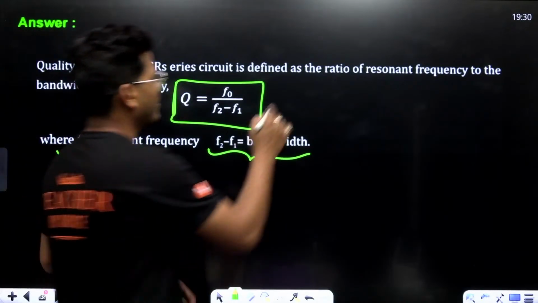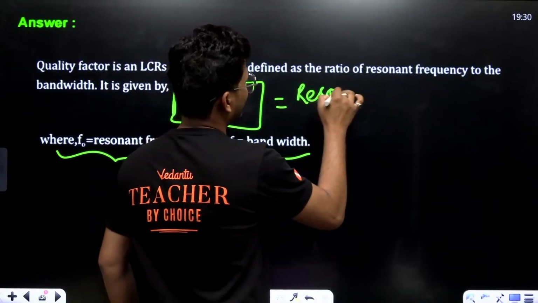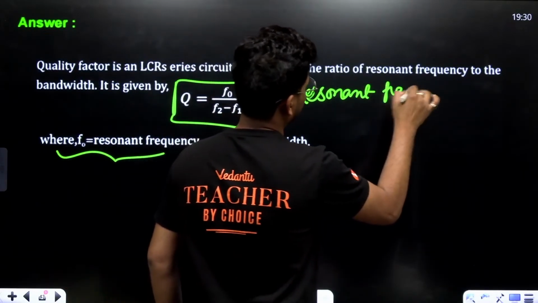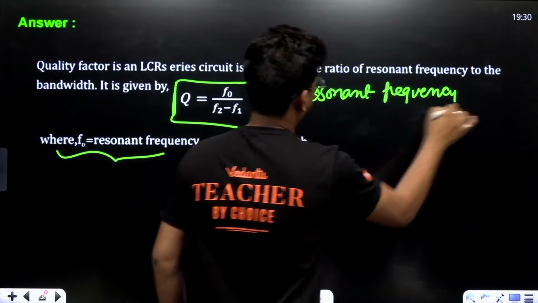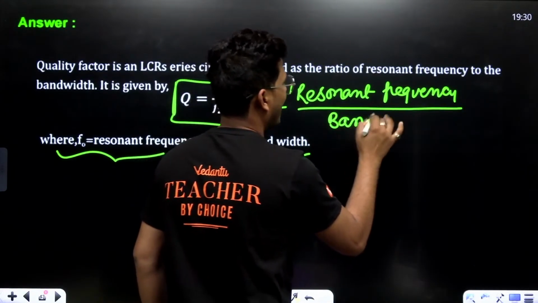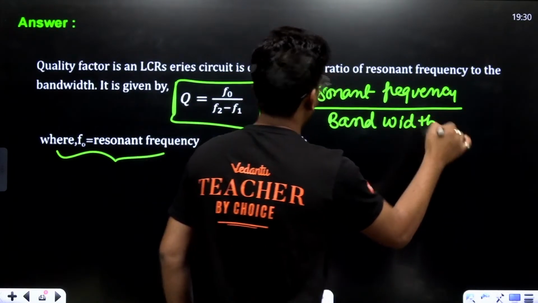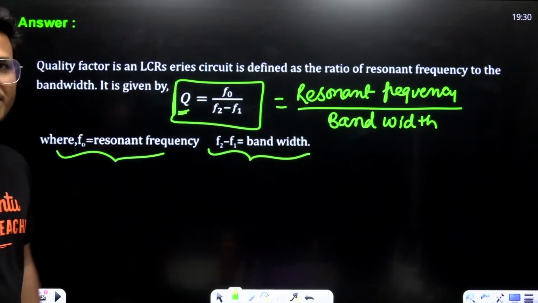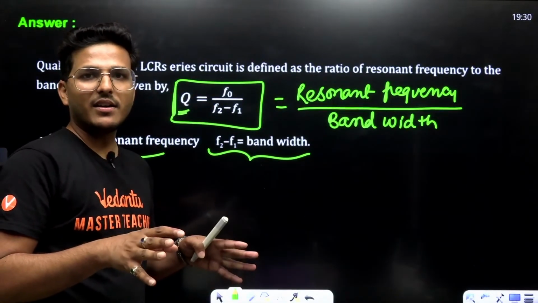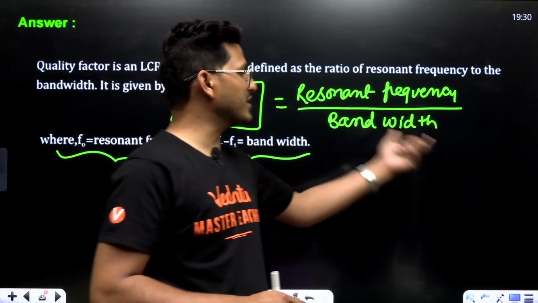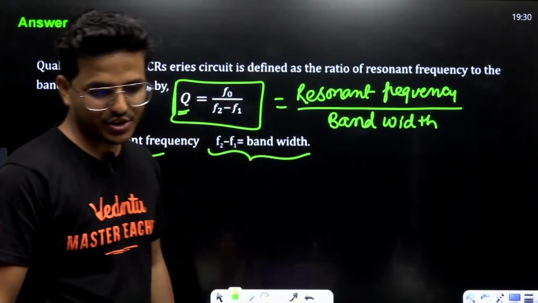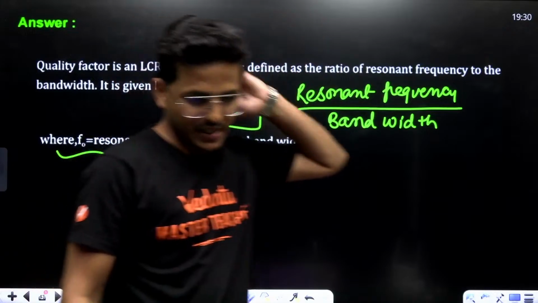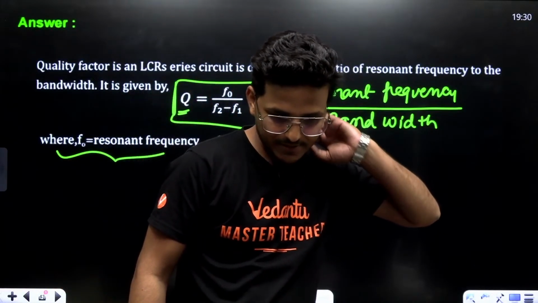So it's the ratio of resonant frequency upon bandwidth.